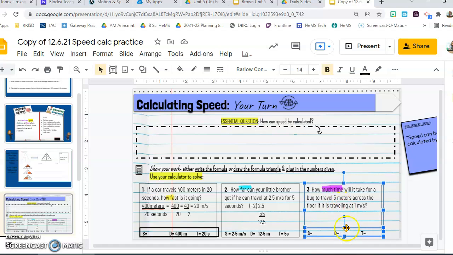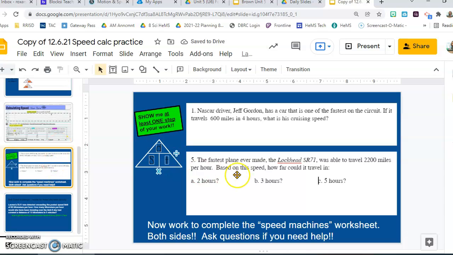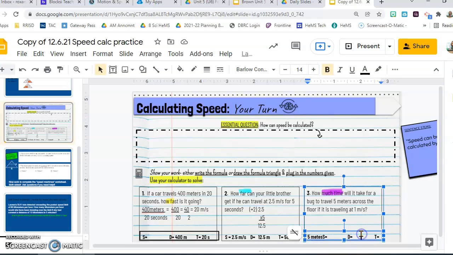How much time will it take for a bug to travel 5 meters? So let's bring our little friend down here. Not in the right spot. Sorry. Let me just do a little editing here. I apologize. Sometimes this gets away from us when we're in here. So I got 5 meters. So I got my distance.